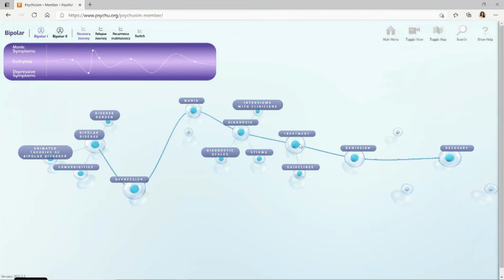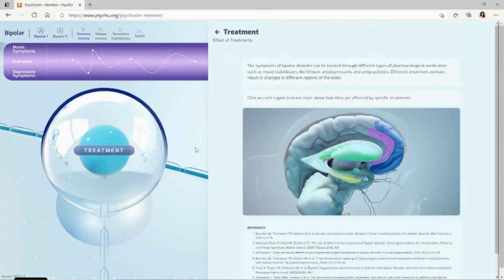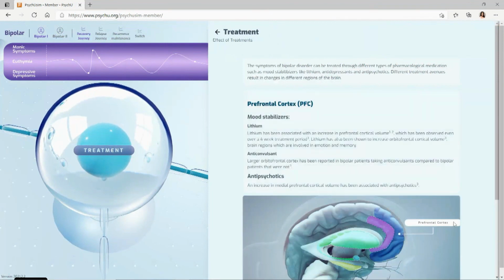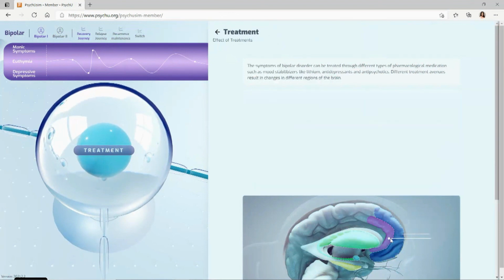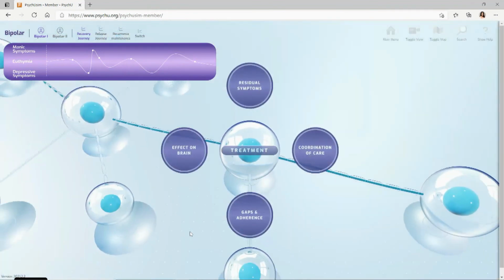We'll move along a journey to treatment. Within the treatment node, we're going to pop up this interactive brain. And now here, when you're clicking on the brain regions, prefrontal cortex, for example, you can see what the typical treatments, whether it be the mood stabilizers or the antipsychotics, and the effect that they have on specific brain regions. So again, 2D interactive content here.